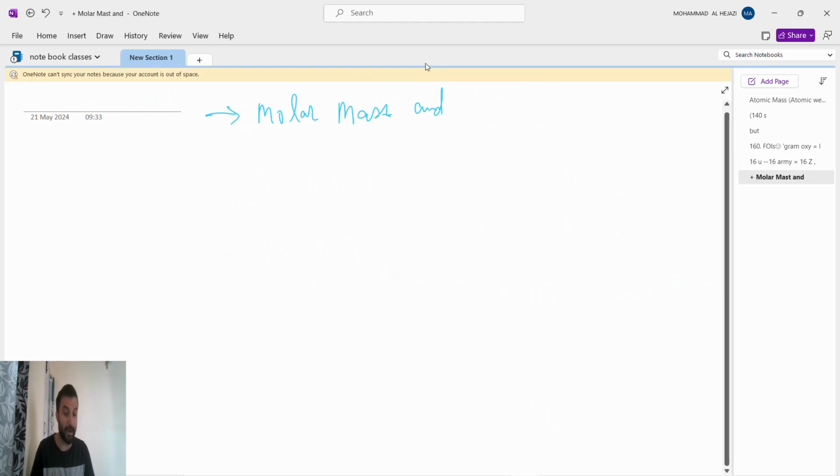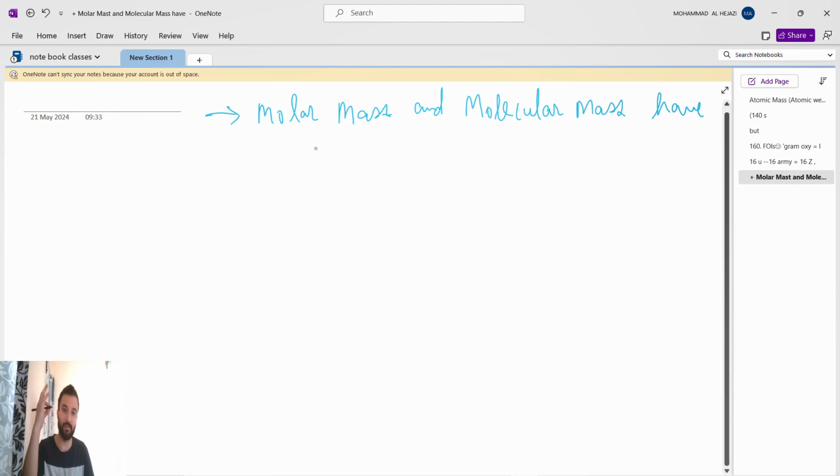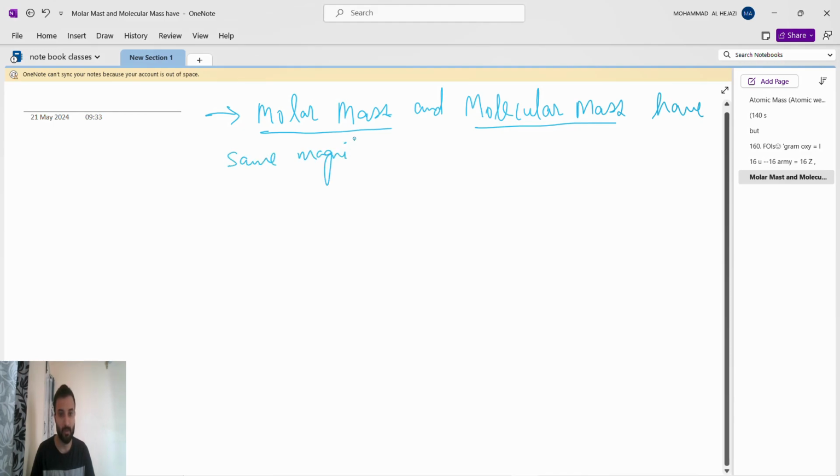Molar mass and molecular mass: students have a doubt in this. The molar mass of carbon is 12, the molecular mass of carbon is 12. So molar mass and molecular mass have the same magnitude but different units.